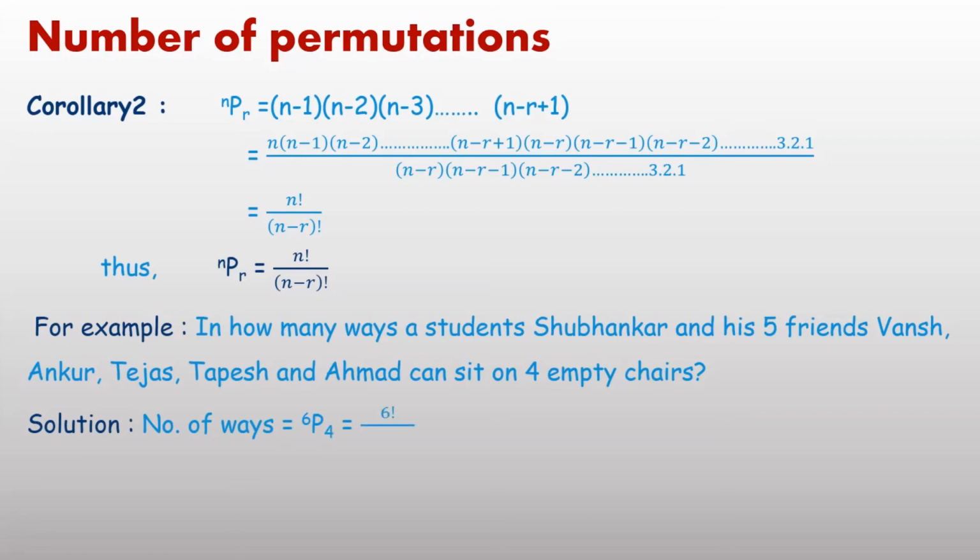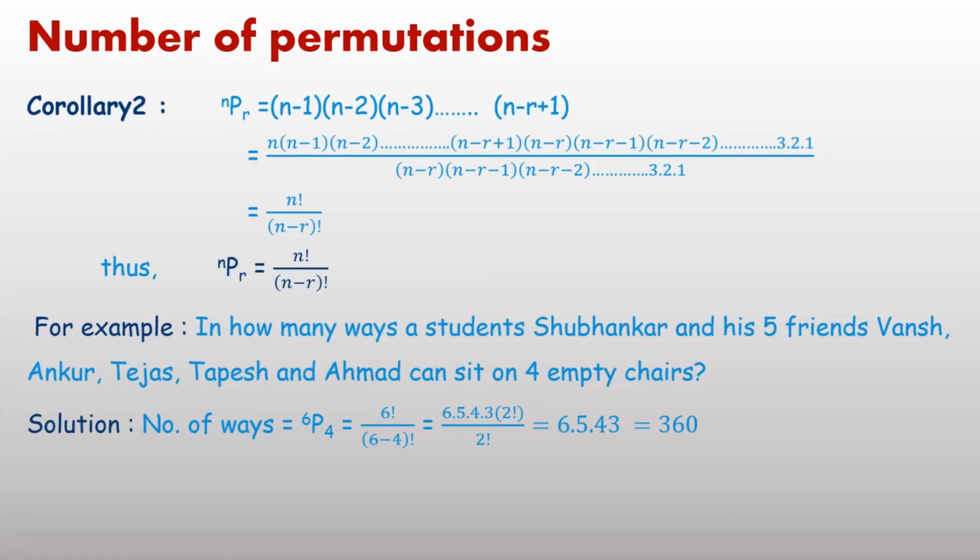Now an example. There is one student, Subhankar, and 5 of his friends, and 4 empty chairs. In how many ways can they sit? Directly you can apply the formula here. Total number of students is 6, number of empty chairs is 4, so the number of ways they can sit on 4 chairs equals factorial 6 upon factorial 6 minus 4.